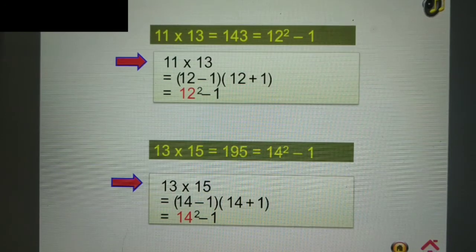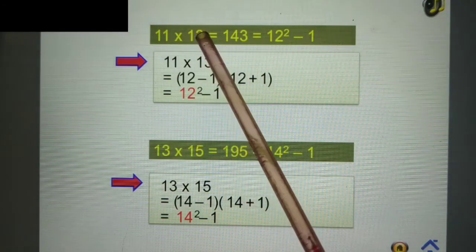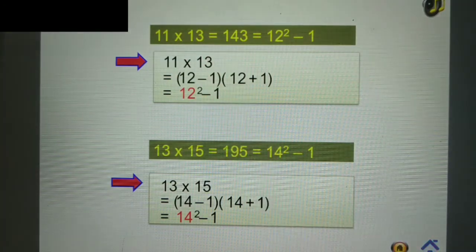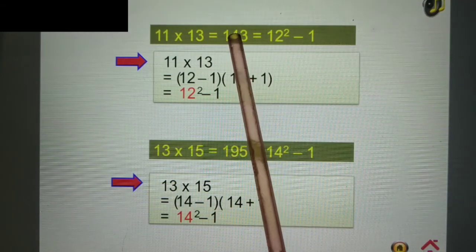See, this is a very interesting property, students. In this property, what happened here? Suppose these are consecutive odd numbers, and this is the product of these numbers. We can write this 143